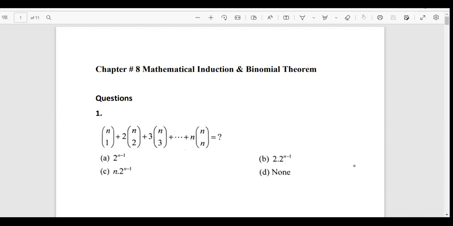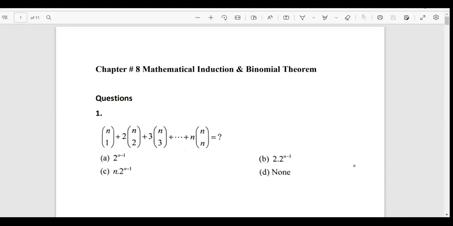So let's talk about the 8th chapter, that is mathematical induction and binomial theorem. We are only left with 6 chapters. And once we're done with this, we would be left with 5 chapters, right? Out of 21. This is the 8th chapter of the book that we are following, and it is mathematical induction and binomial theorem. This is an important chapter, easy as well.